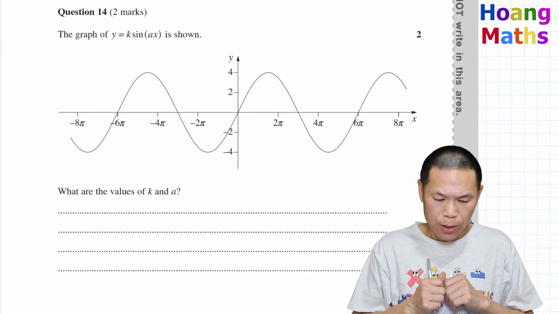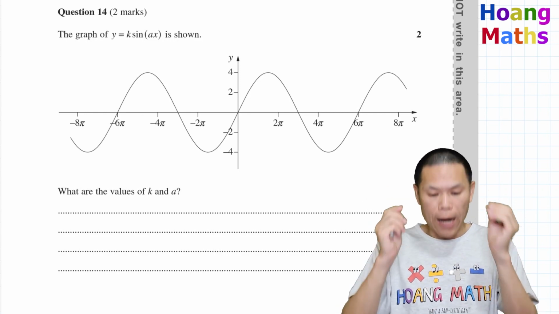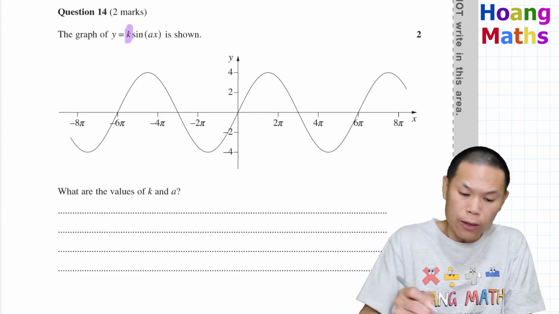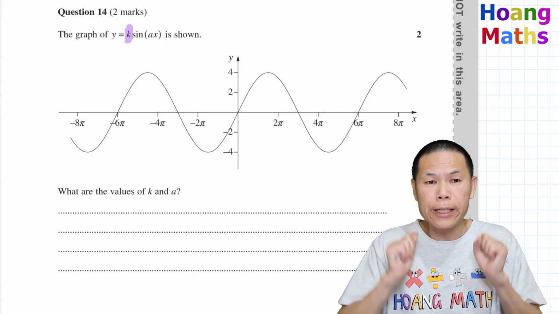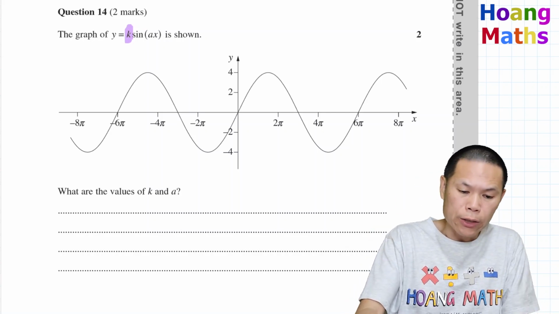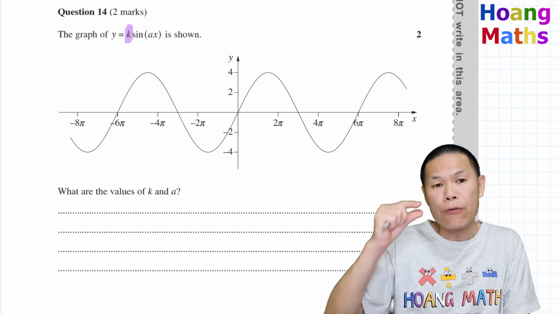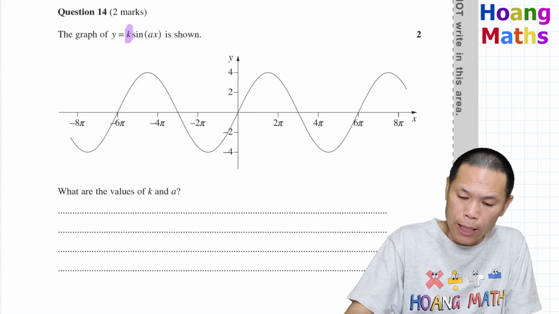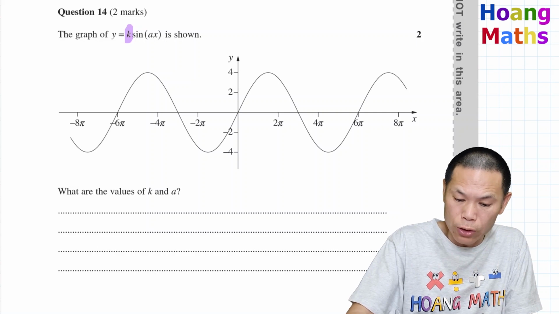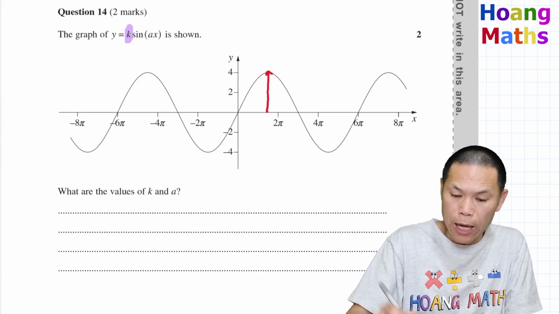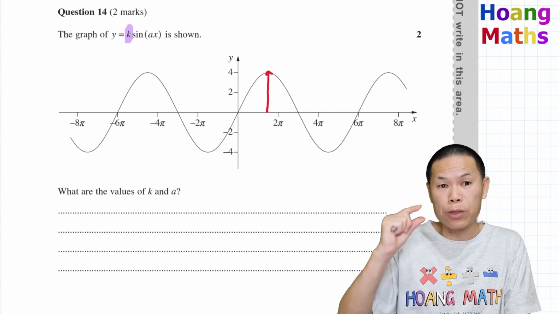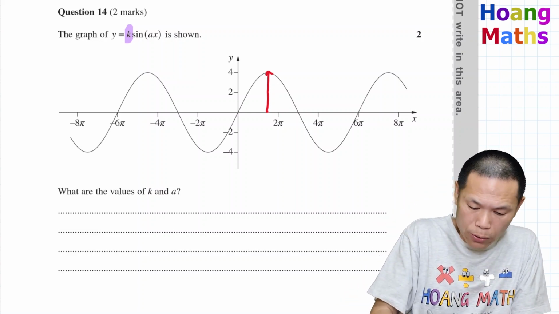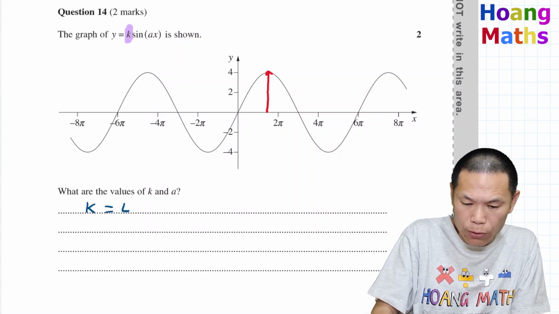Question 14. So we need to find the value of k and l. Just remember this, okay? In front of sine is k. So k is the amplitude. So keep that in mind. So amplitude is the distance from the center of the graph to the maximum value. So in this case, the center of the graph is x is 0. So if we go all the way here, that's the amplitude. So it's 4, okay? From 0 to 4. So amplitude is 4. So that is k is 4. So I just write this down. k is equal to 4.